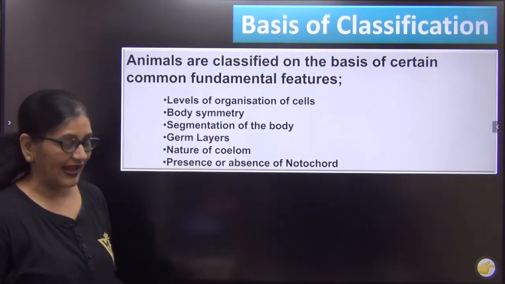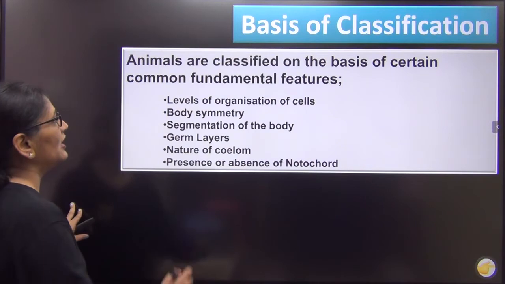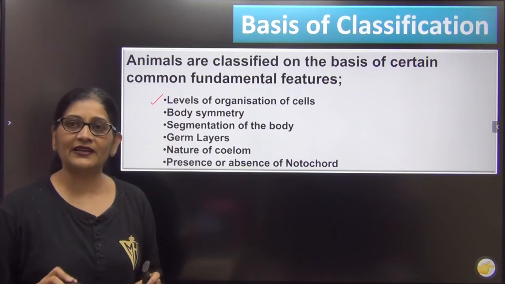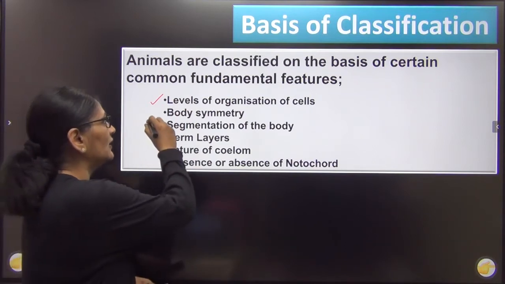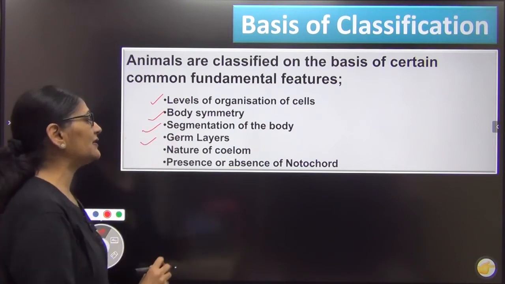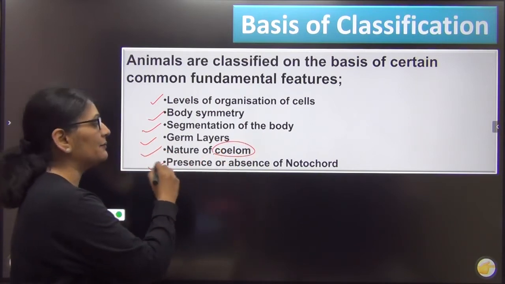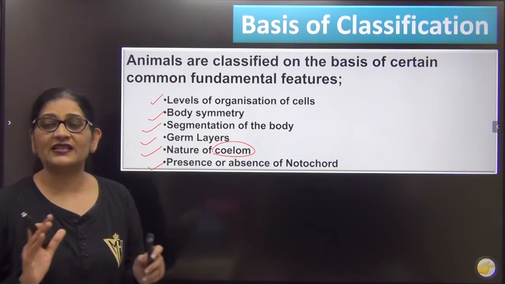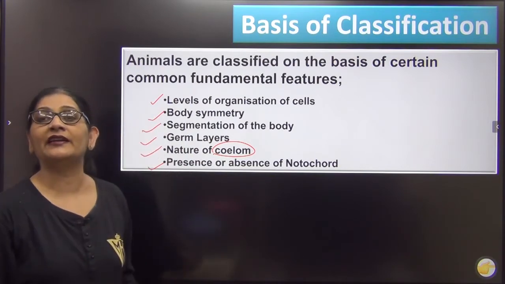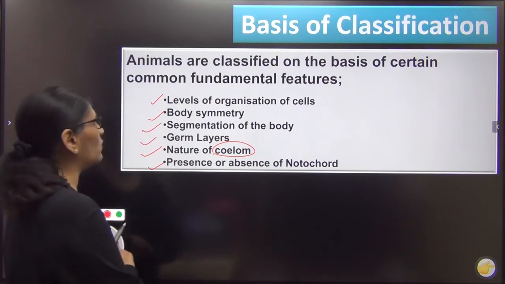So as you know, there has to be some basis for this classification. So what is the basis? First, just see it. First basis of classification is level of organization of cells. What do we mean by this? I will teach you in due course. Second, body symmetry. Third, segmentation. Fourth, germ layers. Fifth, nature of coelom, and sixth, presence or absence of notochord. So these are not the only, but the main criteria on which the kingdom Animalia has been classified, right? So we will take one by one.